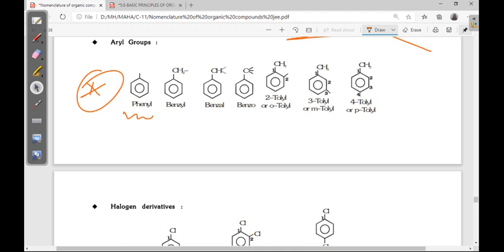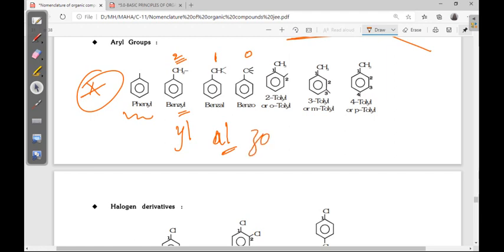And the benzene ring, if 2 hydrogens are there, that is benzyl, YL. If only 1 hydrogen is there, that is AL, benzal. If no hydrogens are there, that is benzo.